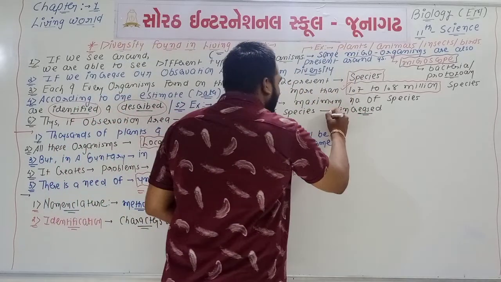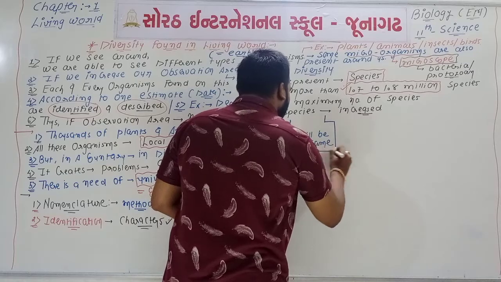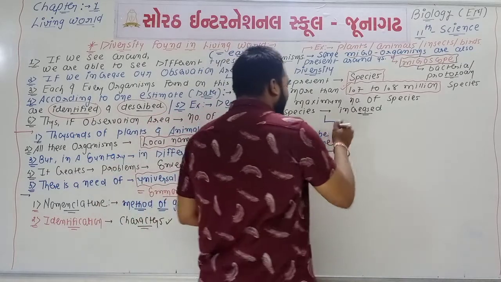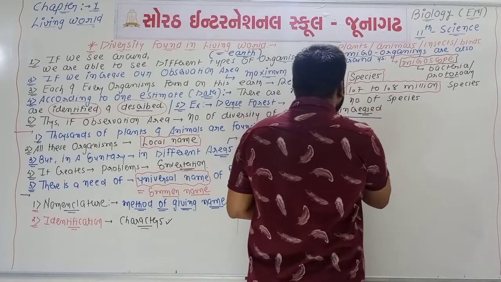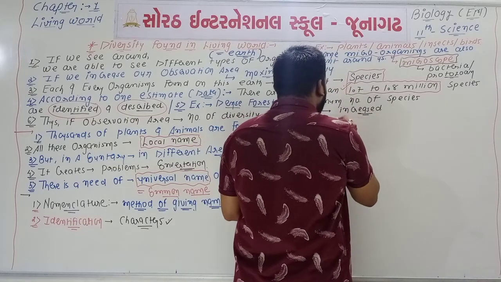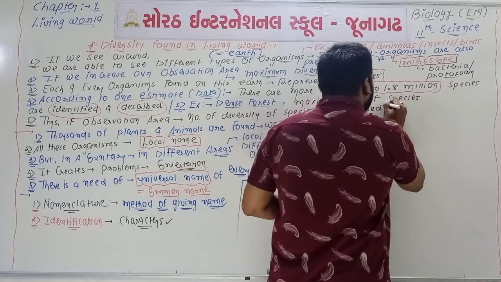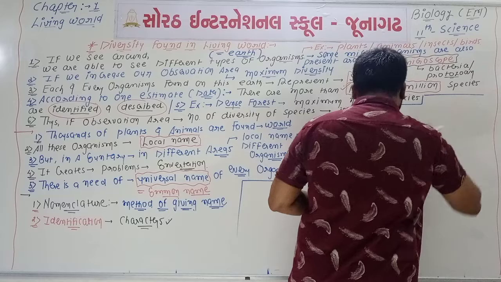Now if we talk about the last concept of this question, we can say that here one method, or one common name, is required.